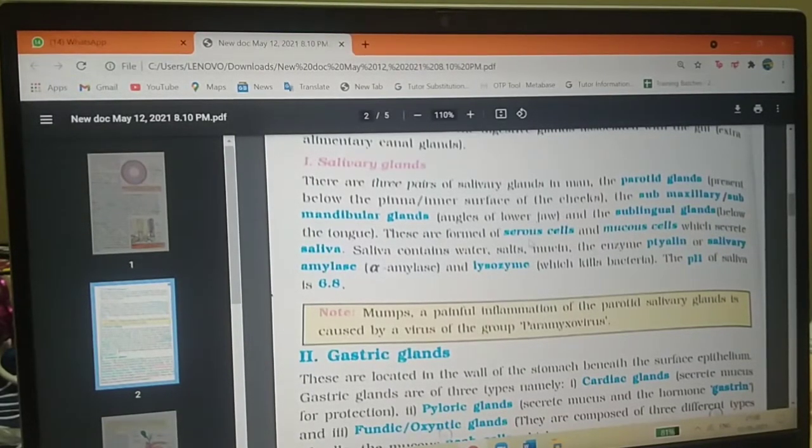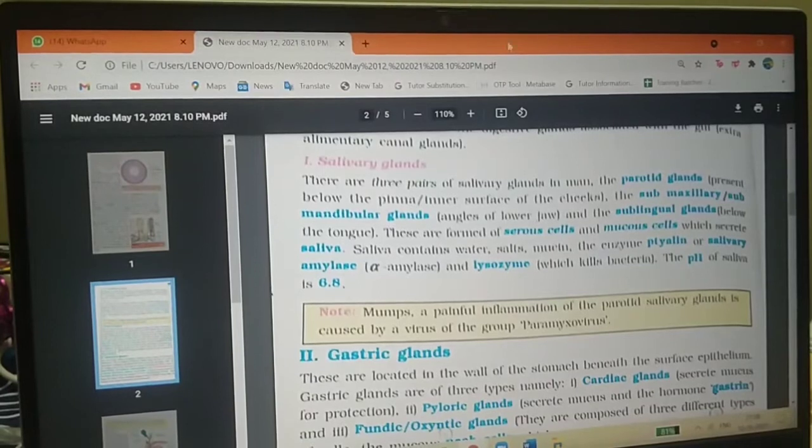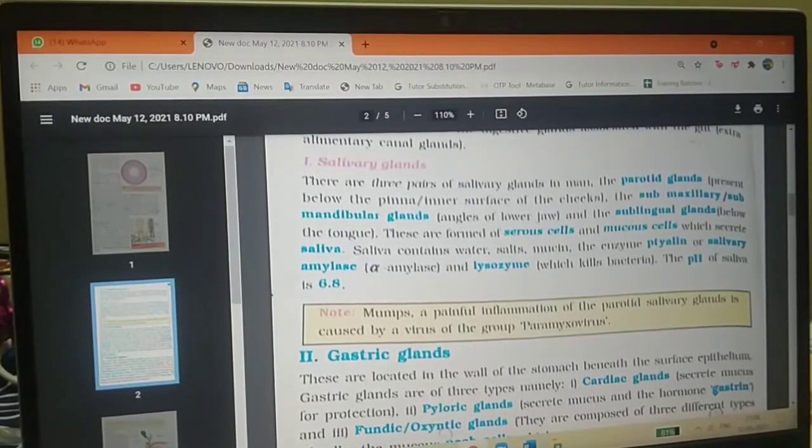These three pairs of salivary glands are formed of serous cells and mucus cells, which secrete saliva.